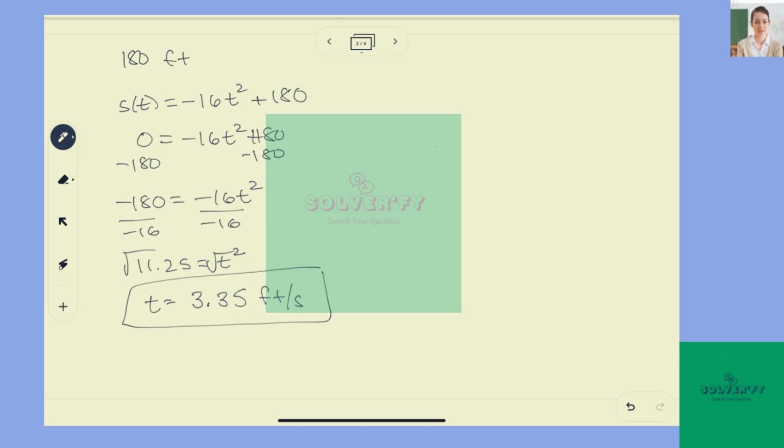And now we want to change that 3.35 feet in 1 second to miles per hour. So there are 60 seconds in 1 minute and 60 minutes in 1 hour, and 1 mile has 5,280 feet. Now just multiply straight across: 3.35 times 60 times 60. That is going to give you on top 12,060, and then that's over 5,280.